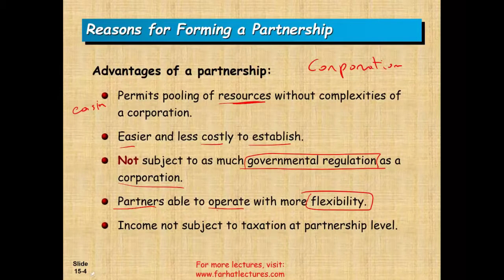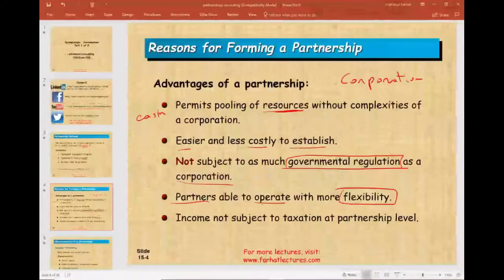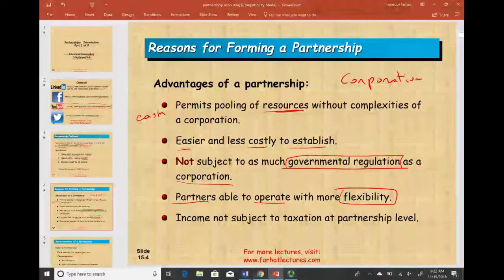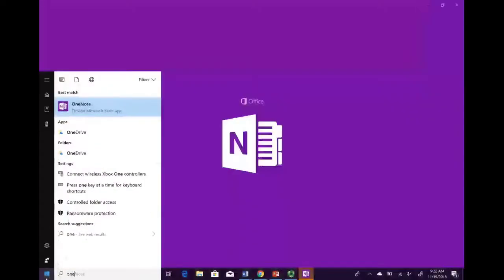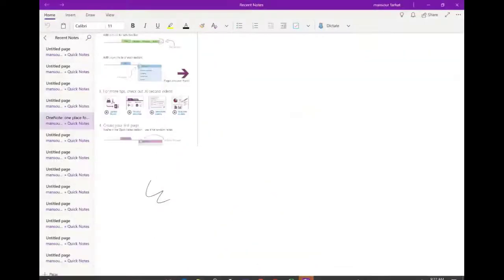Now it's worth spending a couple minutes just to explain this concept. So let's go ahead and explain what does it mean. Income is not subject to taxation as a partnership level. Well, how does this work? So let's assume we are operating as a corporation. So let's go ahead. I'm just going to pull one note here and start to kind of work a quick example for you to show you how this works.